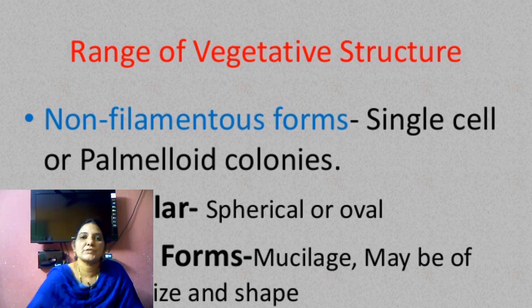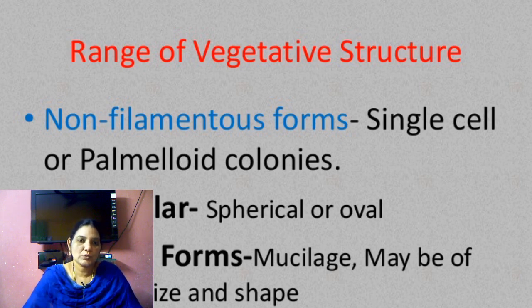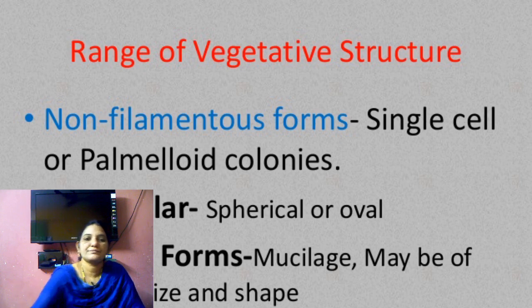Coming to the vegetative cell structure. Here, single cells and palmelloid colonies are present, which are non-filamentous forms. Palmelloid colonies means the cells differ in size and shape.